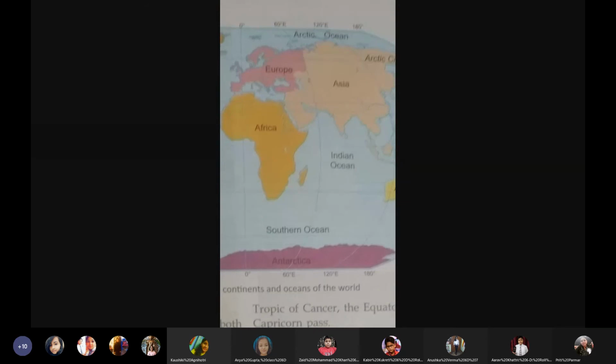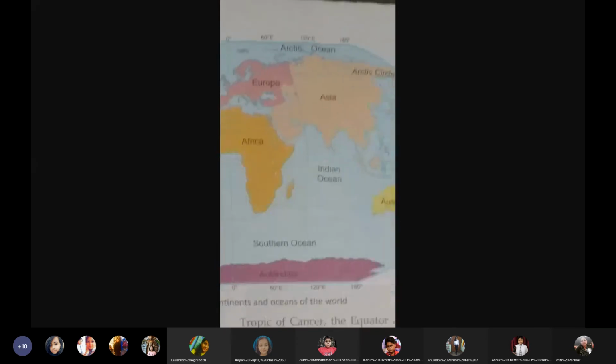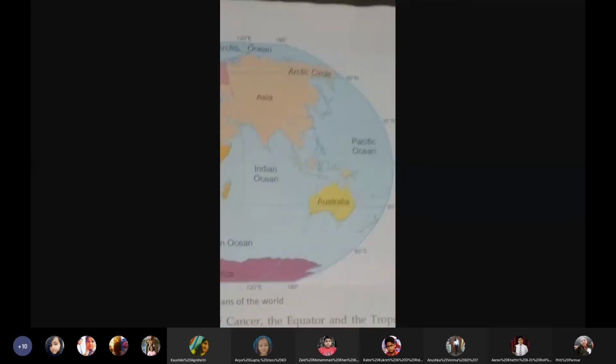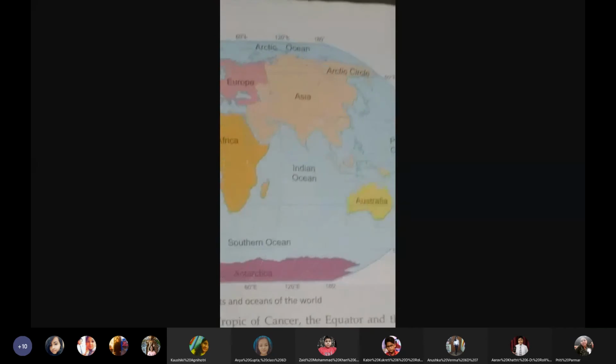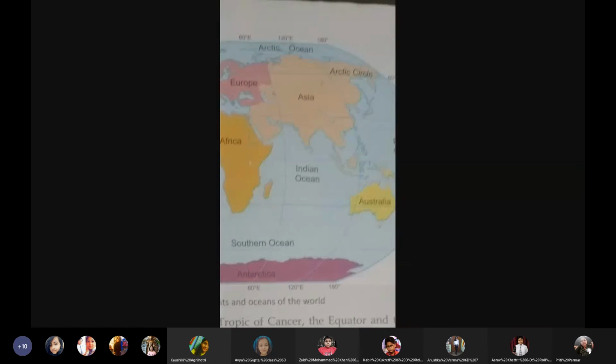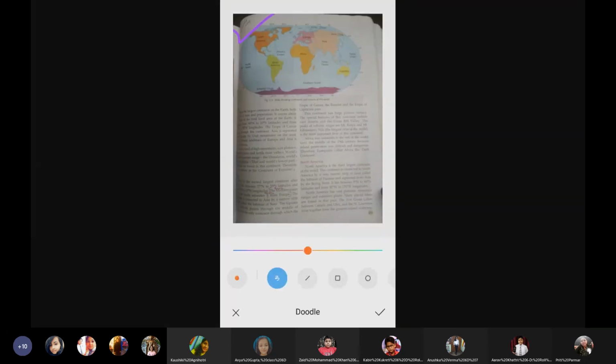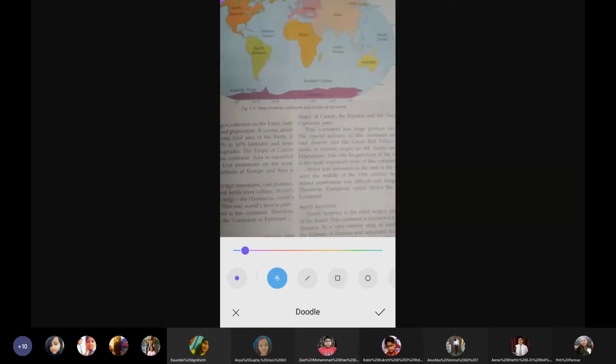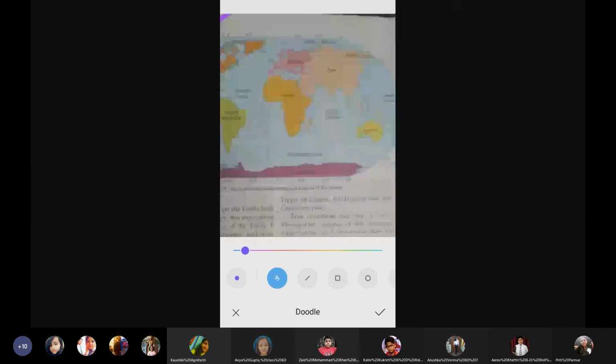Then the Arctic Circle passes through it. Can you see? Arctic Circle is at 66.5 degrees. This is the 60 degrees. A little above it, can you see the dotted line? That is the 66.5 degree. I'll show you. Okay. Can you see this dotted area? This is the 66.5 degrees. So this is the Arctic Circle they are talking of, passes through it.